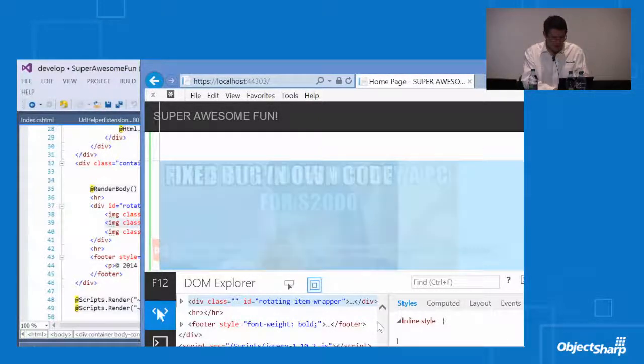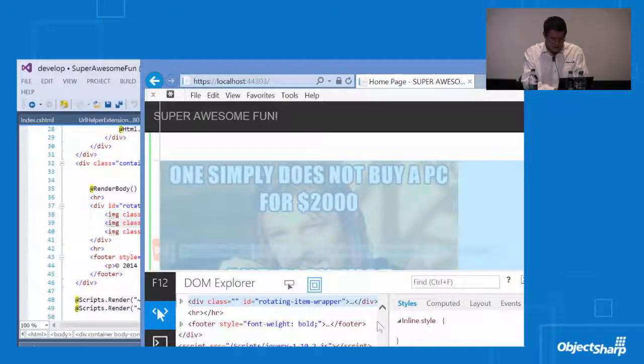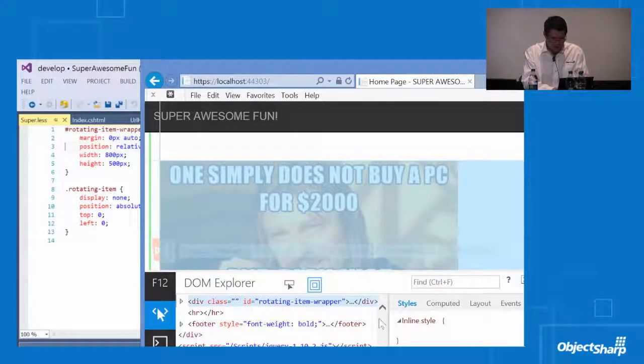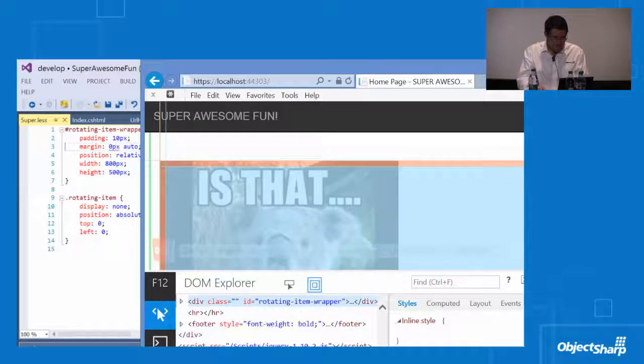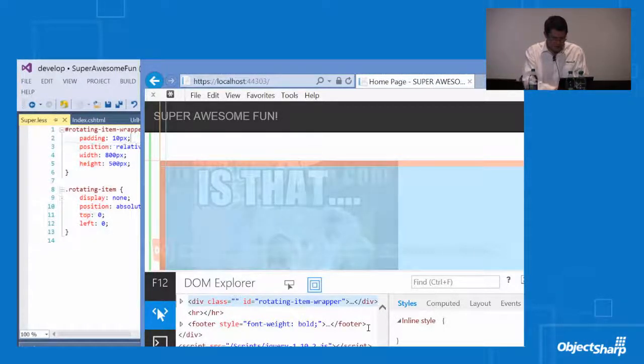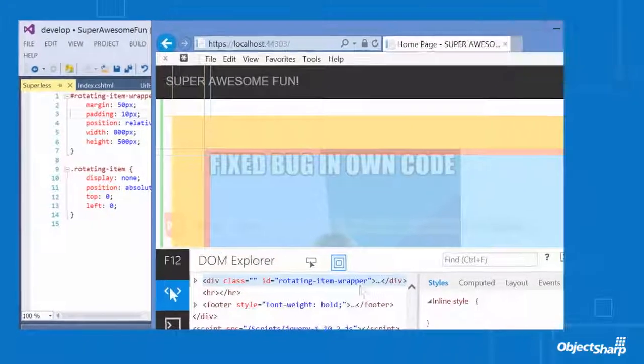But I'm going to go ahead here and say margin. And I'll say 0 auto. Give it a little more lining, padding. Let's say 10 pixels to give it a little more padding. Actually, let's give it a margin of 50. There we go. Do a little bit of change here.